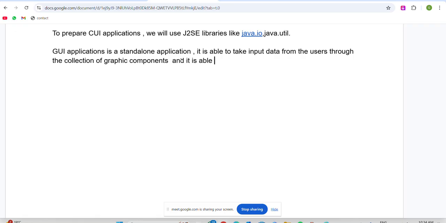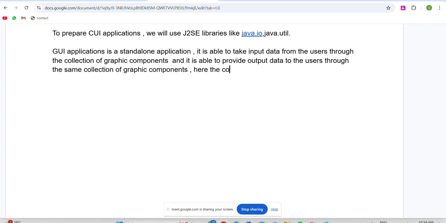It is able to provide output data to the users through the same collection of graphic components. Now observe very clearly here, the collection of graphic components